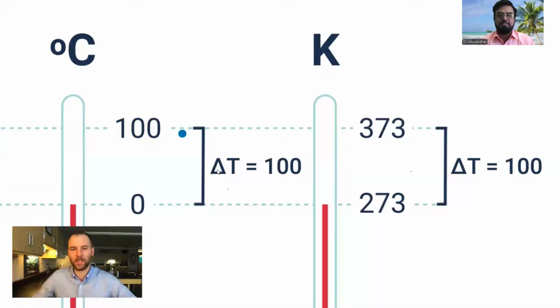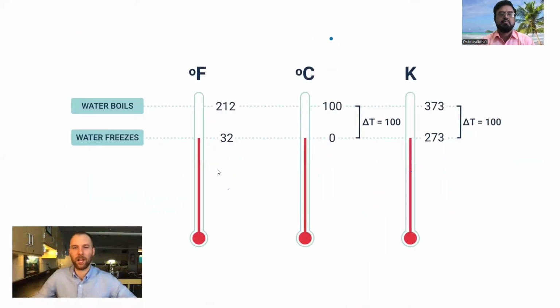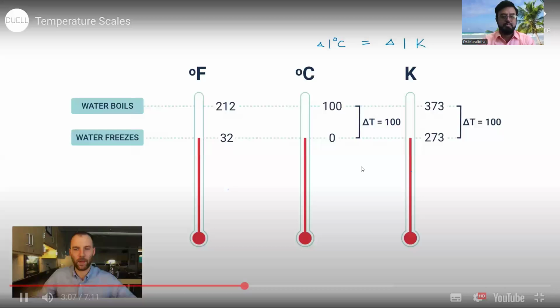So what this means is that a change of 1 degree Celsius, where delta means change, is equivalent to a change of 1 Kelvin. They're not the same scale, because otherwise these numbers would match, but their increments are identical. They have equivalent increments, and that makes Celsius and Kelvin really easy to play with each other.